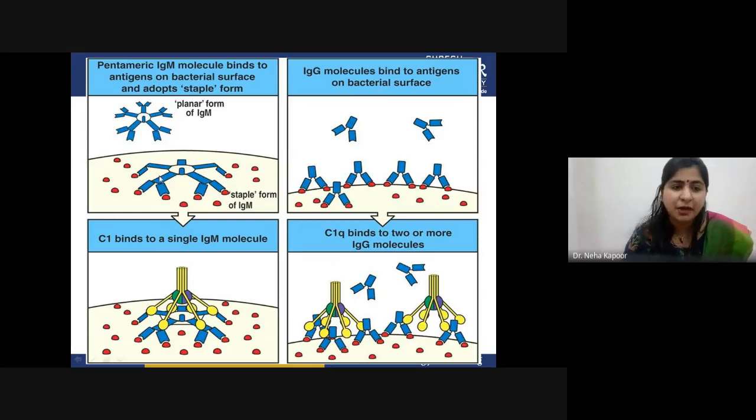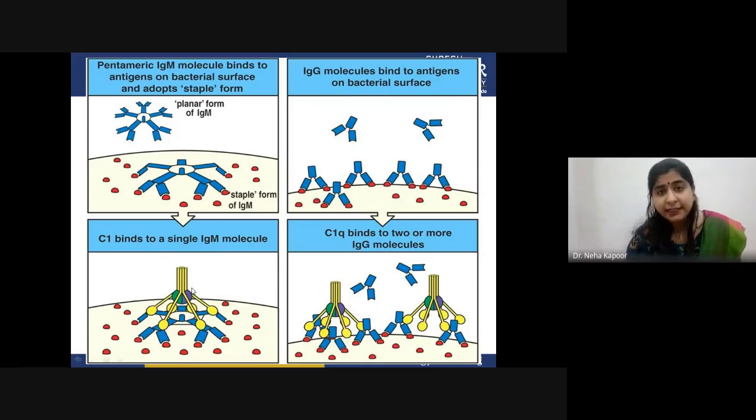That means whenever it is present in the bound form, three sites are exposed for the C1 protein. In that case, the C1 protein will then bind to this single IgM molecule. As you can see, the Fc portion is being bound by the globular heads, these yellow ones. Now it is bound. This is the case of IgM.